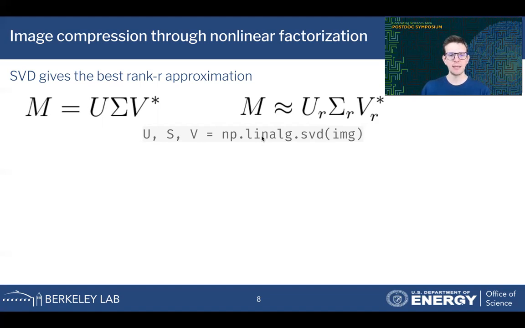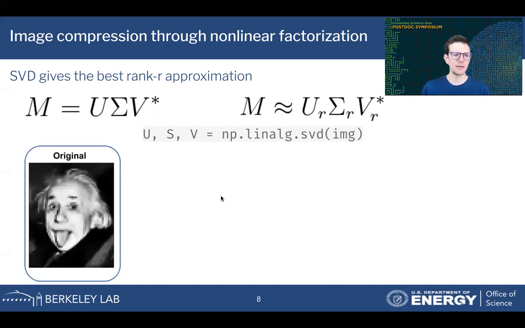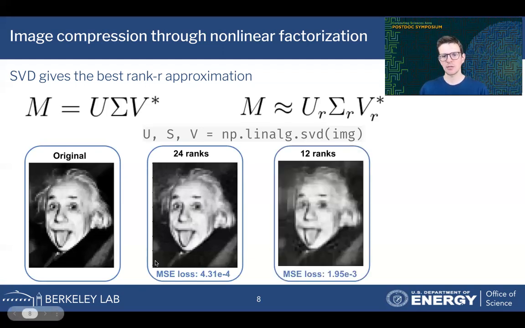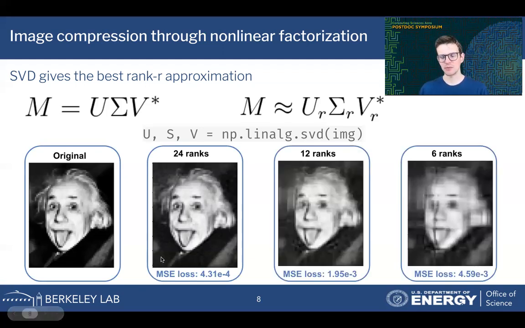And if we use the standard NumPy SVD algorithm on this example image, and we truncate its SVD to 24 ranks, we find an approximation like this, which is still visually very good. The mean squared error loss is given below the image. We can truncate further to 12 or even 6 ranks, and we see that the image quality degrades and the loss increases.